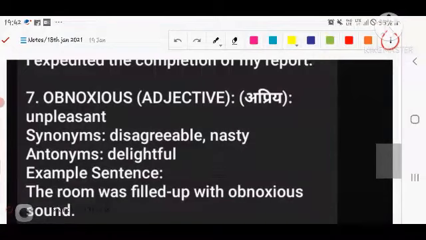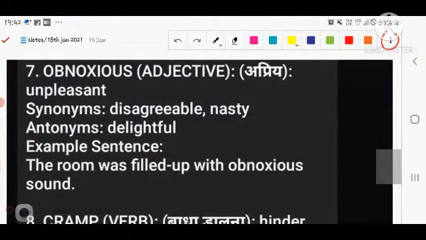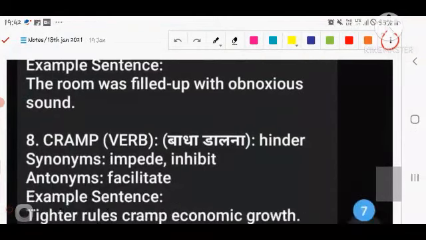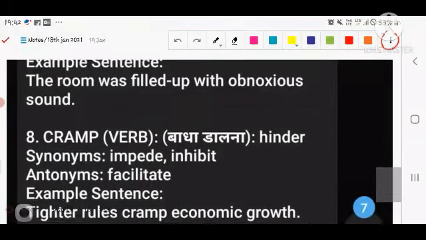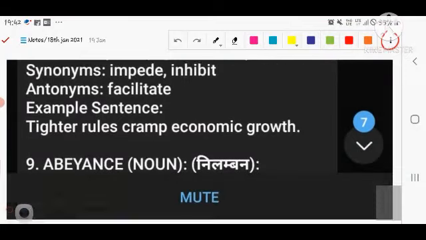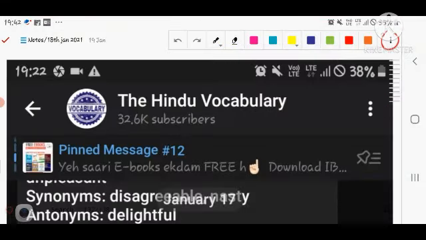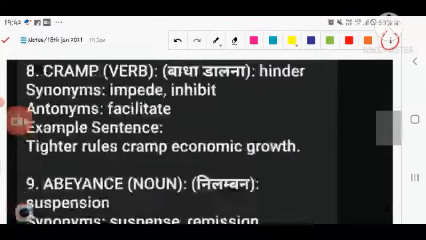Next, the obnoxious, an important word. Unpleasant, disagreeable, nasty. The room was filled with obnoxious sound. It is a type of unpleasantness. Cramp is nothing but a type of impede or inhibit, hindering the process. Next, abeyance.